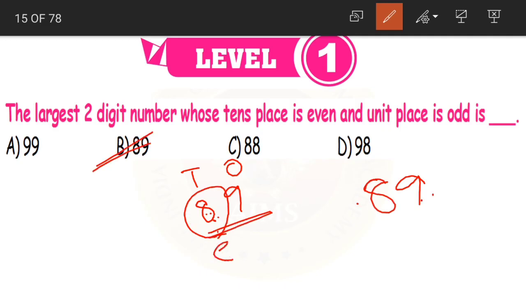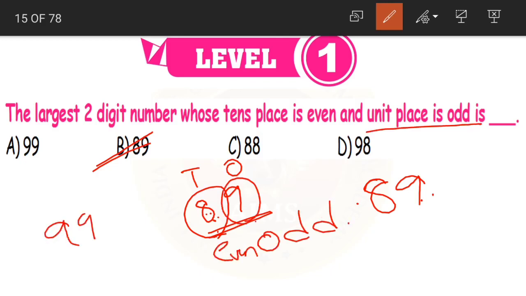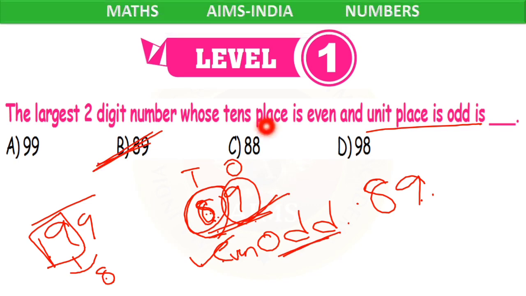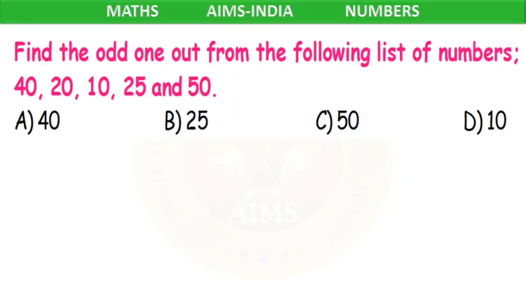8 is our even number and in the units place we are having 9, which is an odd number. Okay children. See, 99 is the largest two-digit number, but in the tens place we are having an odd number. So we are going for the next smaller number, that is 8. Now 8 is an even number. Again 9 here is an odd number. So 89 becomes our two-digit number whose tens place is even and units place is odd. Clear children?